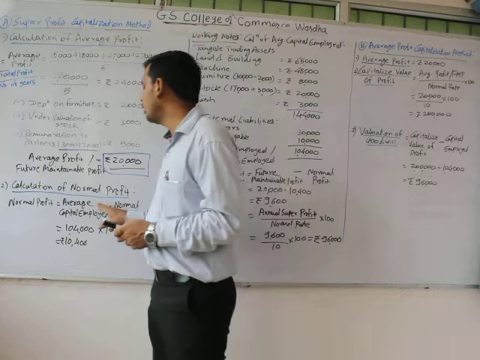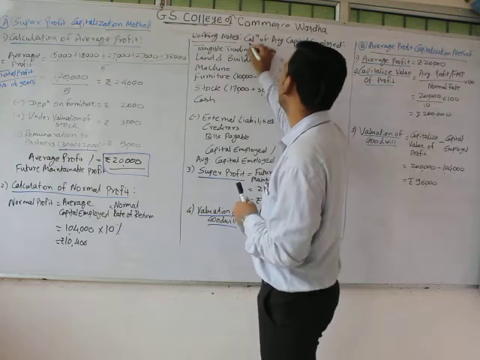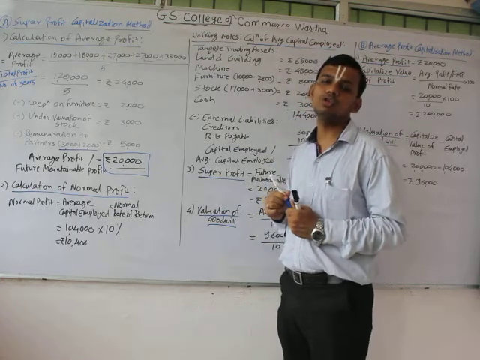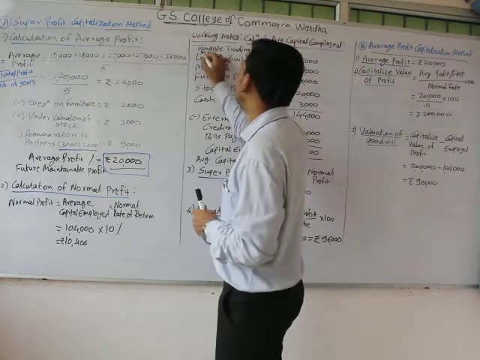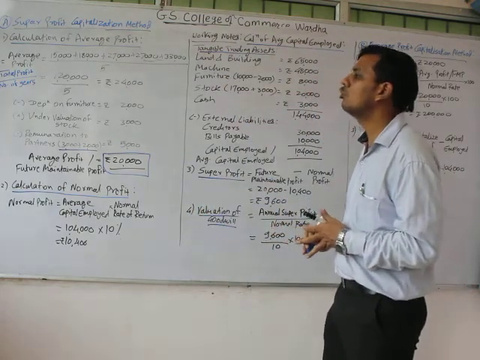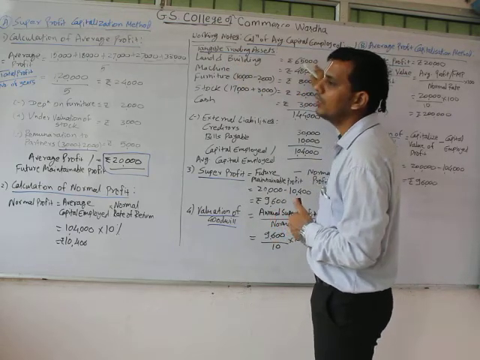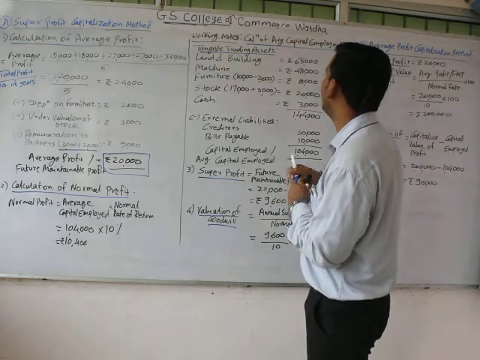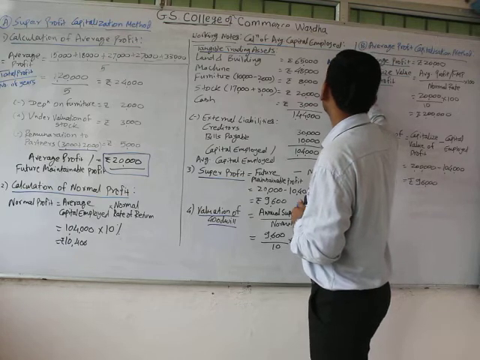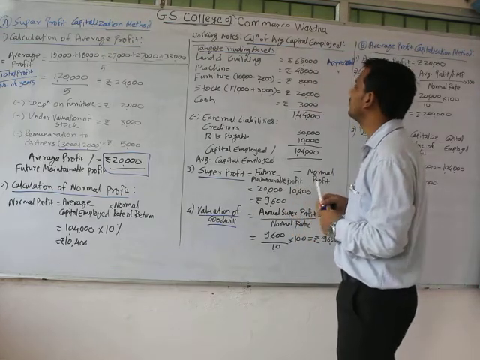But how can we calculate average capital employed? For that we have formed a working note. The formula for calculation of average capital employed is tangible trading assets minus external liabilities. So what are our tangible trading assets? First one was land and building, 65,000. It is the appreciated value; they have said that the value has been appreciated by rupees 15,000. Similarly for machine, the value was appreciated by rupees 8,000.